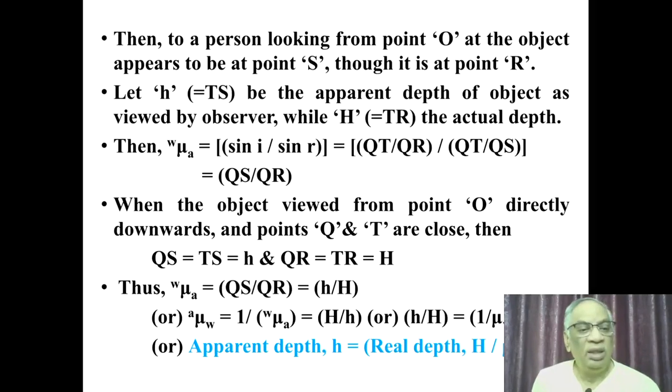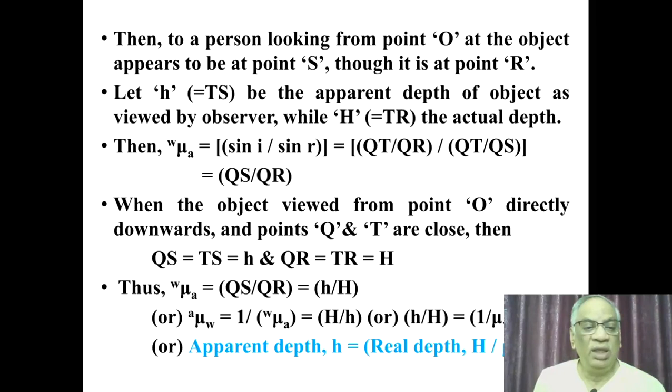Then the refractive index of air with reference to water is sin A by sin R. Because the light ray is traveling from water to air medium, we are taking the refractive index of air with reference to water. So w mu a is equal to sin A by sin R, where sin A is equal to QT by QR, and sin R is equal to QT by QS. So sin A by sin R becomes QS by QR.